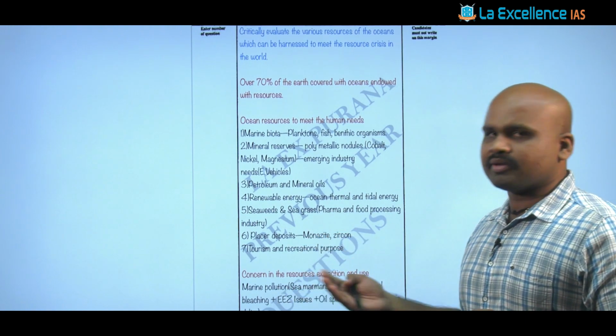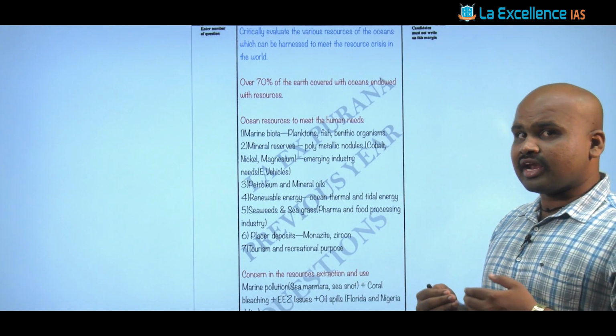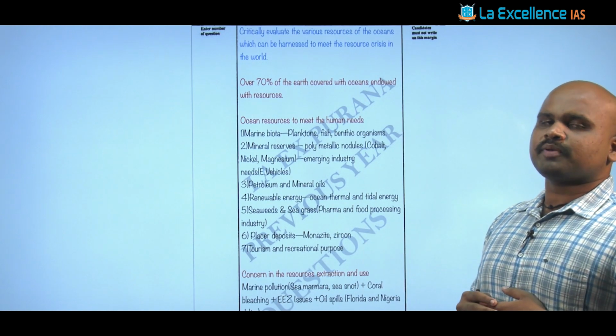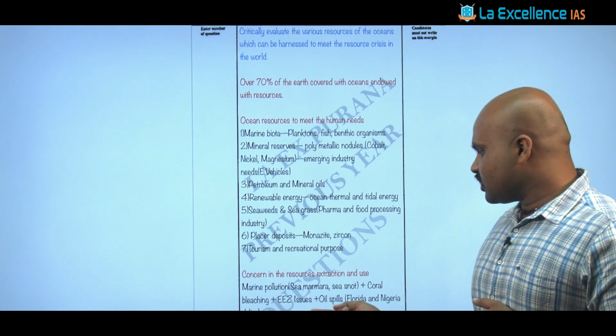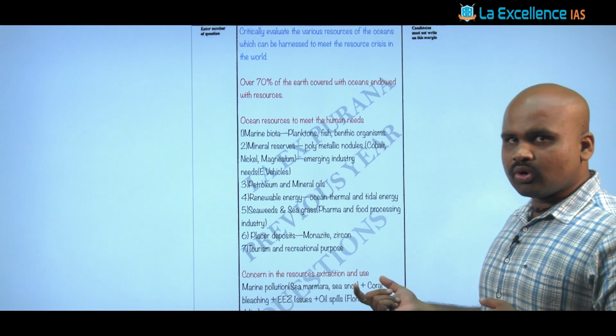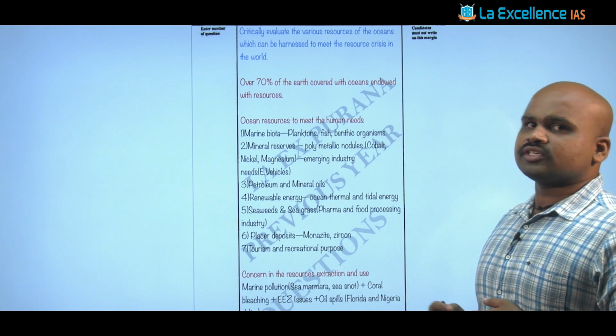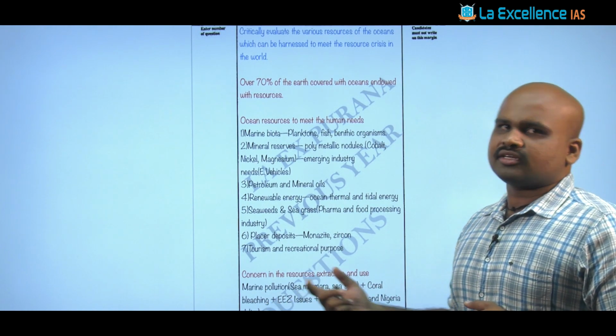One concern is marine pollution, something like oil spills, something like the great plastic garbage patch. Then you talk about coral bleaching. As you know, the corals are the evergreen forest of the oceanic ecosystem. Those can be under threat.